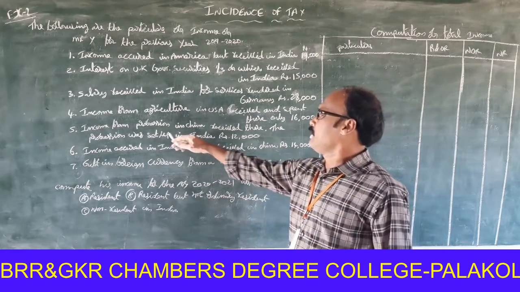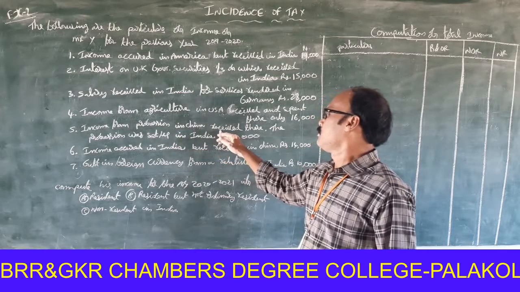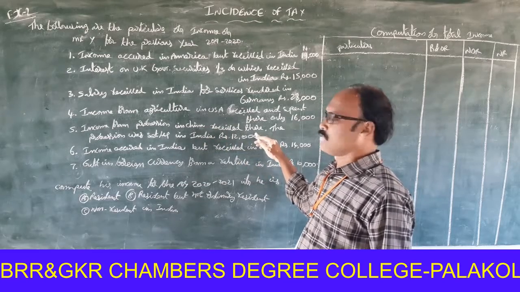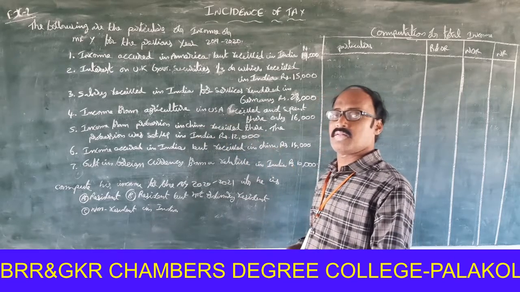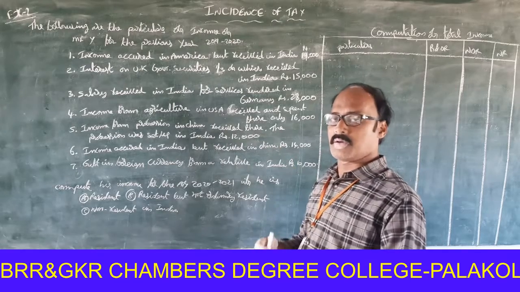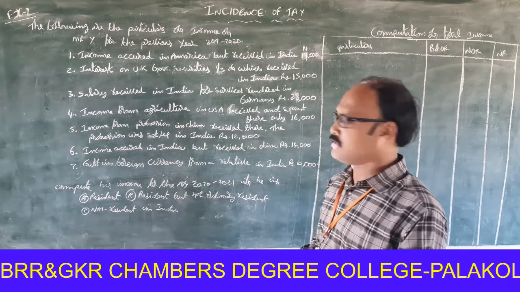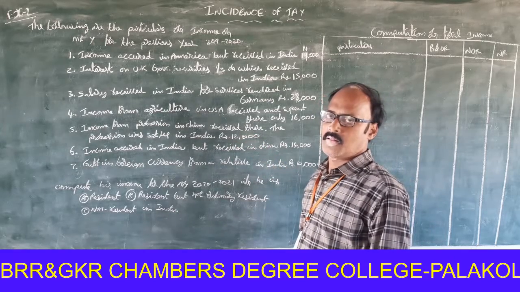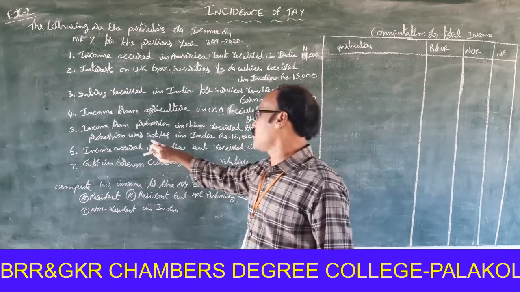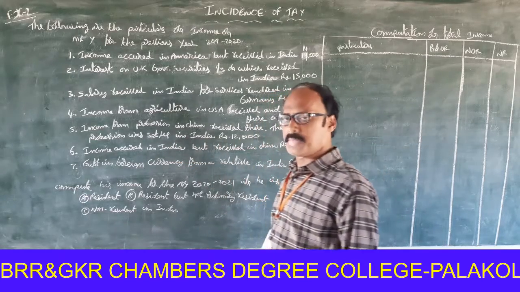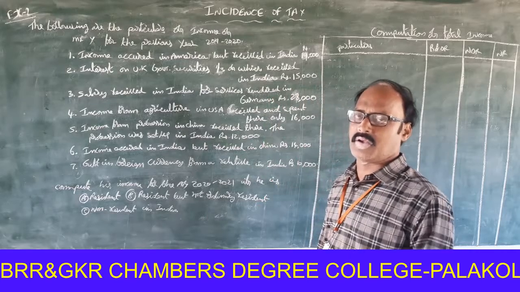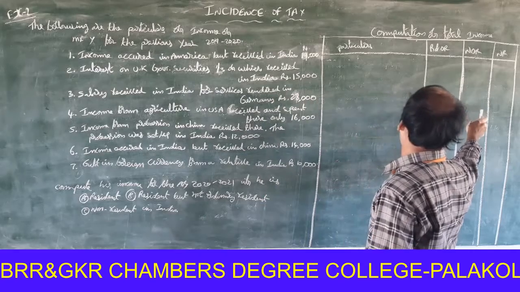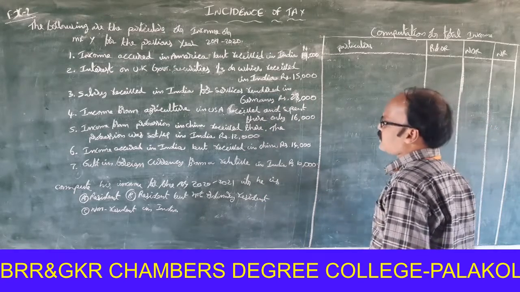Next one, income from profession in China. Income from profession in China received there. Income earned outside India, income received outside India. Foreign income. The profession was set up in India, rupees 12,000. That means it is controlled from India. So it is taxable for resident and ordinary resident and not ordinary resident. It is not taxable for non-resident.